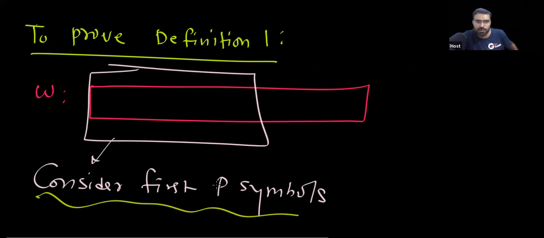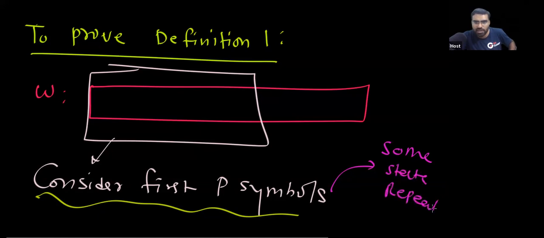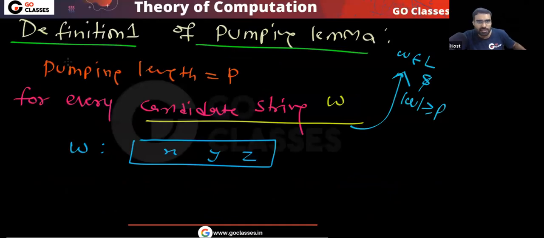We were considering the first P symbols. In these first P symbols, some state was repeating, and then we took XYZ. So this was your proof. Now, there is another definition of the pumping lemma. What is that? If I consider the last n symbols, then what will happen? Tell me.